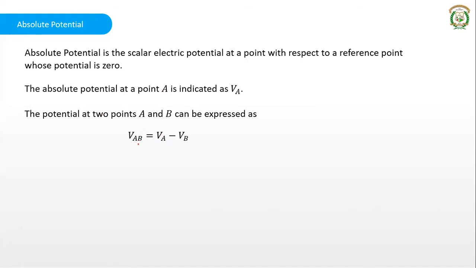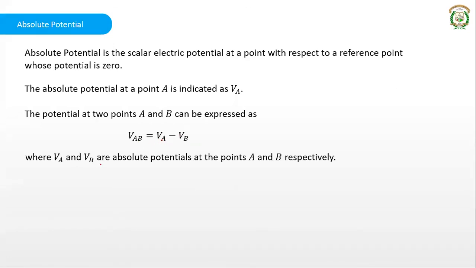This VAB can also be expressed as VA minus VB, where VA is the absolute potential of the point A and VB is the absolute potential at the point B. When you say absolute potential, it is the potential at the point with respect to the reference point whose potential is zero. So VA and VB are absolute potentials at these points A and B respectively. Here the reference that you are taking is zero, so that is why it is VA and VB.